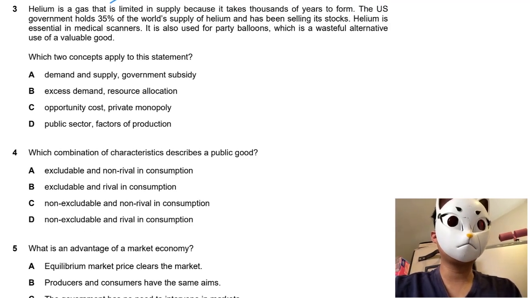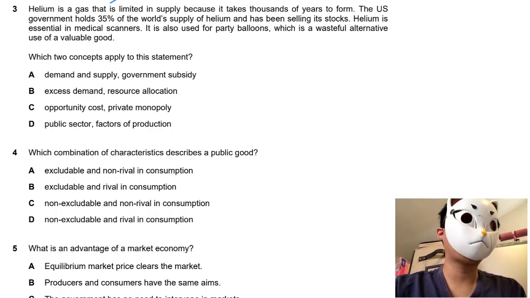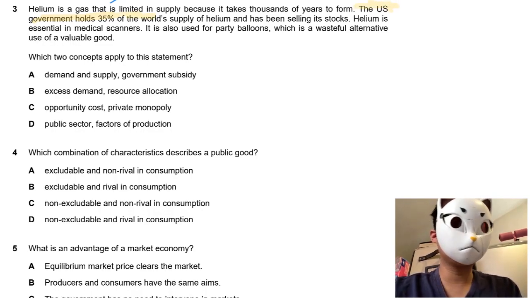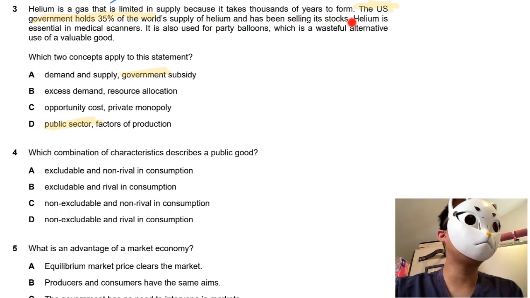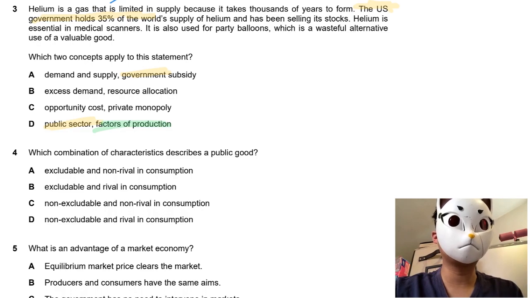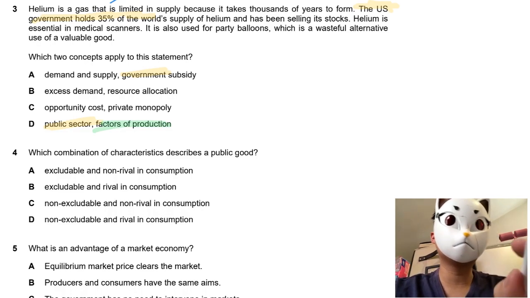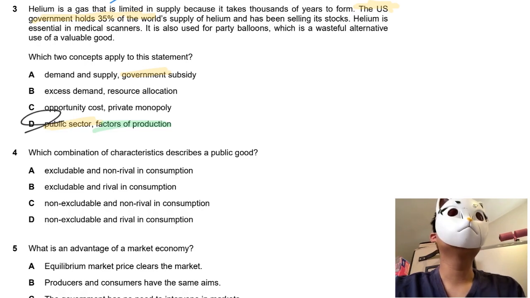Now, MC question 3, there are a lot of concepts to take a look at. So let's take a look at the statement. The statement talks about the US government holding a lot of supply. So I would say this one relates to government. Then it talks about them selling helium, but it is essential for medical services. It's a valuable good. So this one talks about how important helium is to medical supplies. So I would say it's related to production. So the answer will go to D.